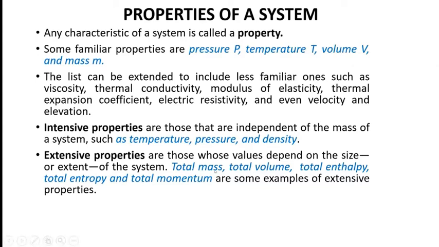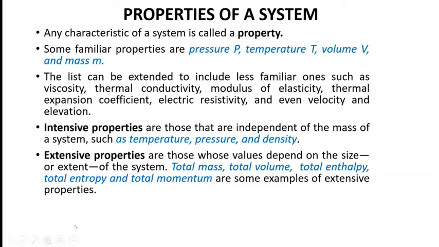Total mass, since it depends upon mass itself, is an extensive property. Total volume, total enthalpy, total entropy, and total momentum. We are talking about the total. When we talk about the total, it is inbuilt with mass. When we talk about the total, the mass is there.